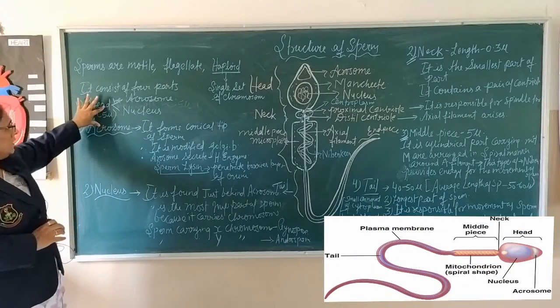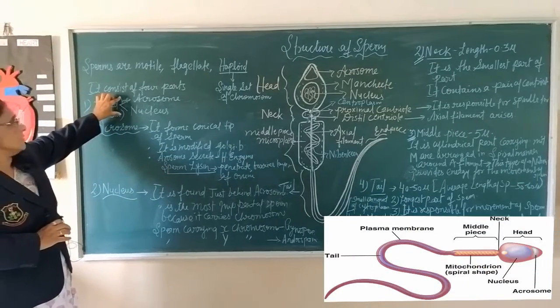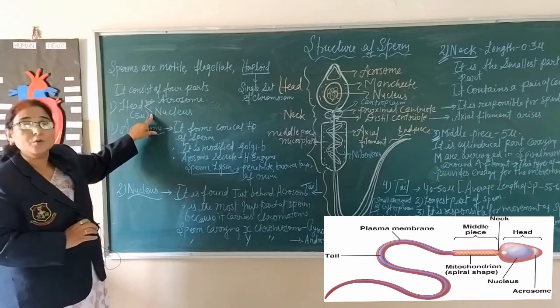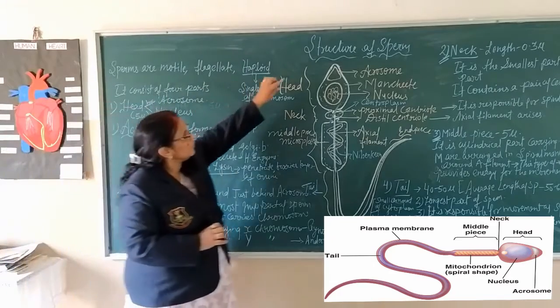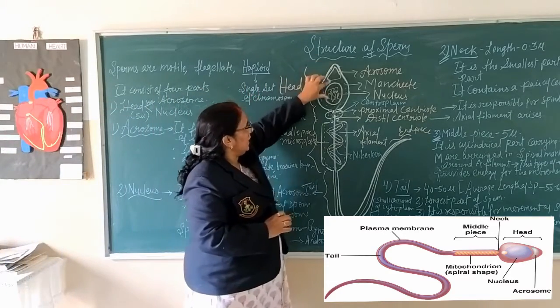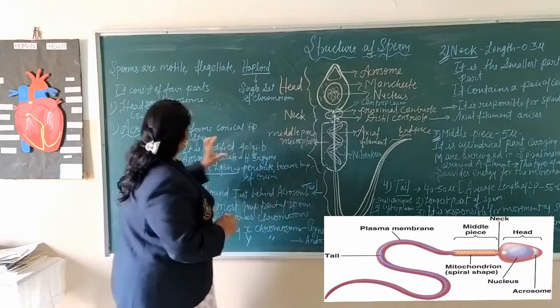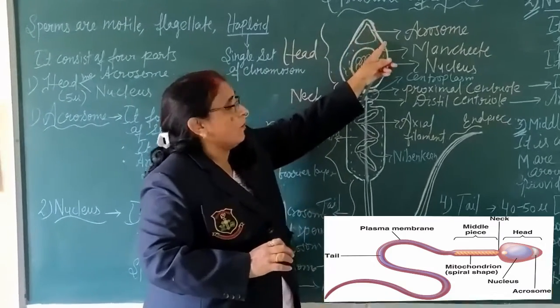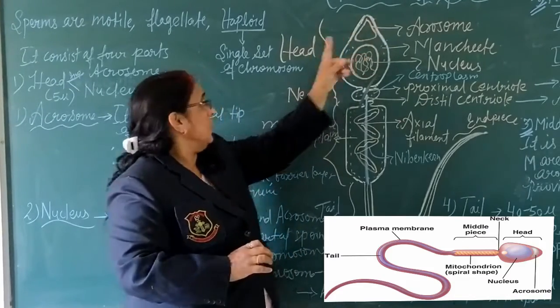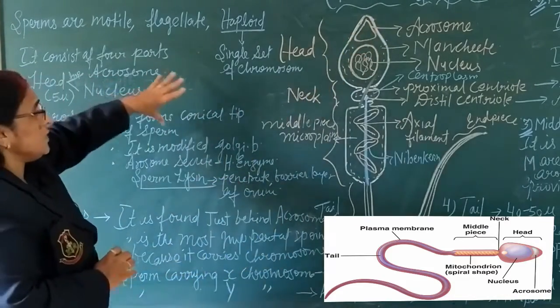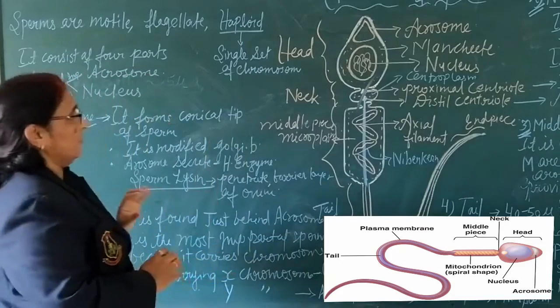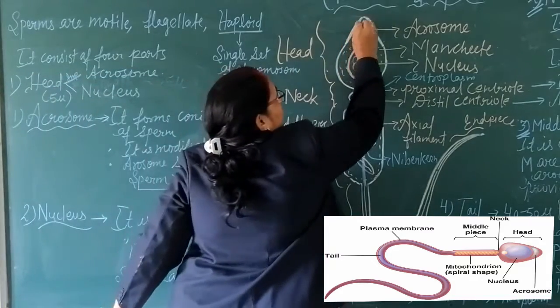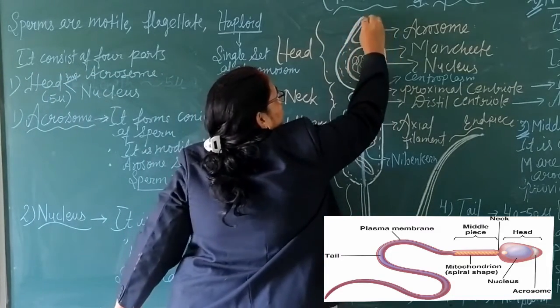Number 1, head. The important features of head: it is divided into 2, acrosome, which means the upper part, and nucleus. Acrosome forms the conical tip of sperm and it is modified Golgi bodies. This is the upper part, acrosome.